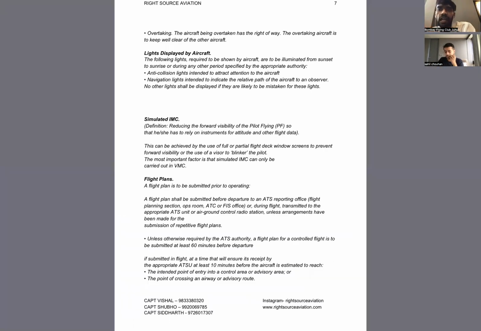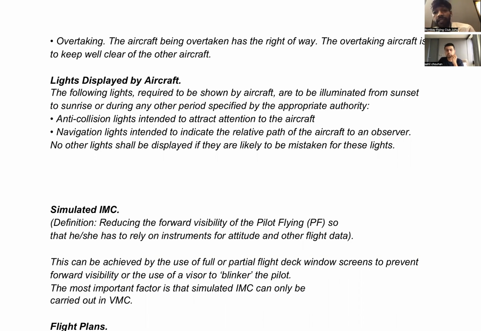Then after that, lights displayed by an aircraft. कौन से lights have been displayed by an aircraft? Can anyone tell me now? What are they? That can be navigation lights, right? One. Then anti-collision lights. We have written it down. Open करो ना book. Landing lights. आपको landing lights हो गया. फिर पर मैंने landing light लिखवाया नहीं था मैम. मैंने 3 ही lights लिखवाए थे which are the most important ones.